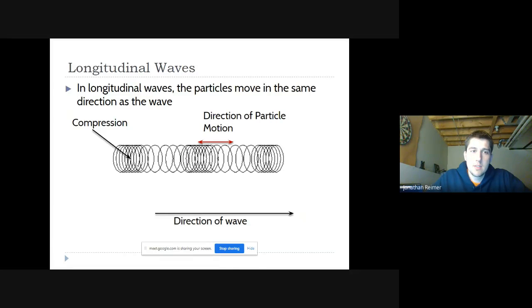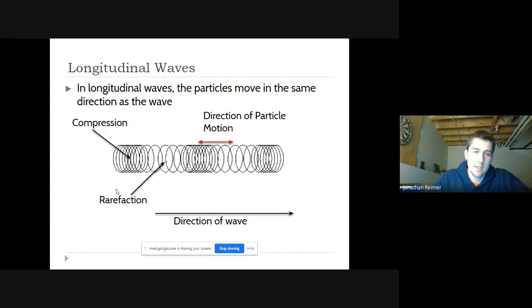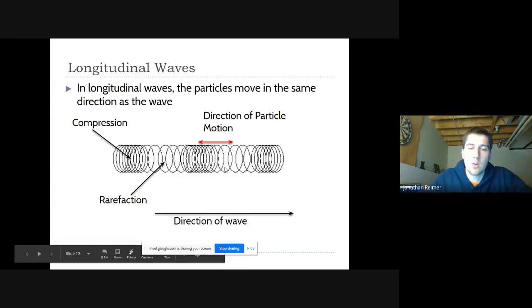These compressed parts are called a compression, because they're compressed. In between, it's rare to see any particles, so we call it rarefaction. That's a great word, rarefaction. And finally, you've been wondering when we'd get to use a word that cool, and there it is. It's rare that we get such a cool word in physics.